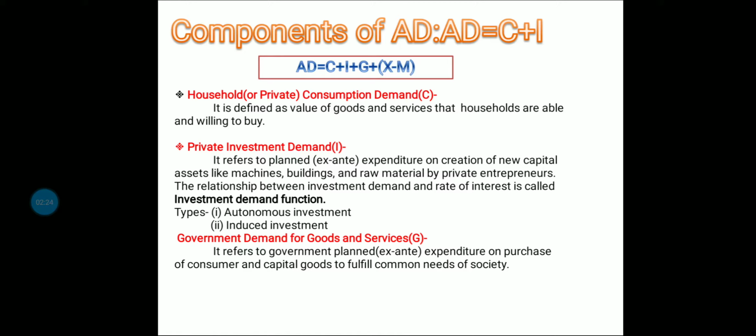Investment is of two types, autonomous investment and induced investment. Autonomous investment means an investment which is independent of the level of income. An induced investment means it has a positive relation with the level of income. As the income rises, the level of investment will also rise.